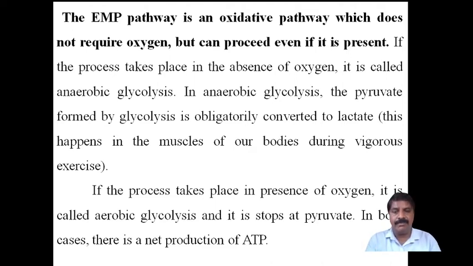But in aerobic glycolysis, the end product is pyruvate only. It stops there. In both cases there is a net production of ATP. ATP molecules are compulsorily produced.